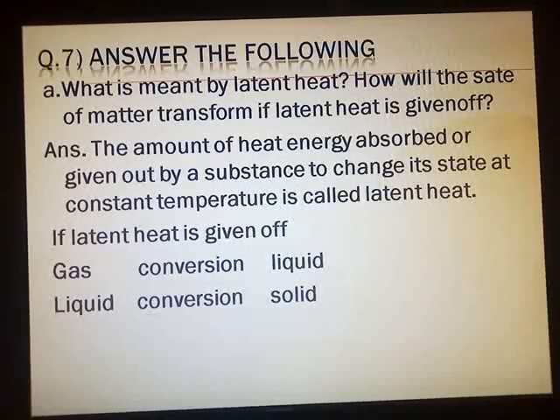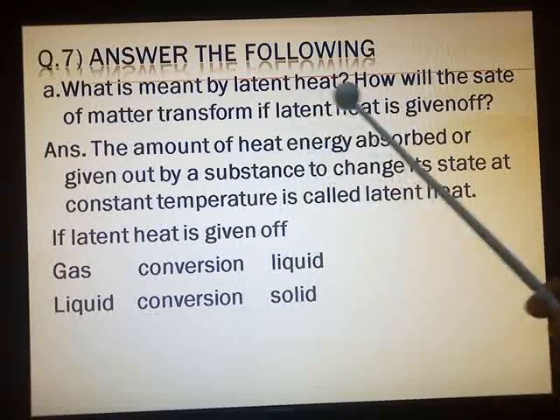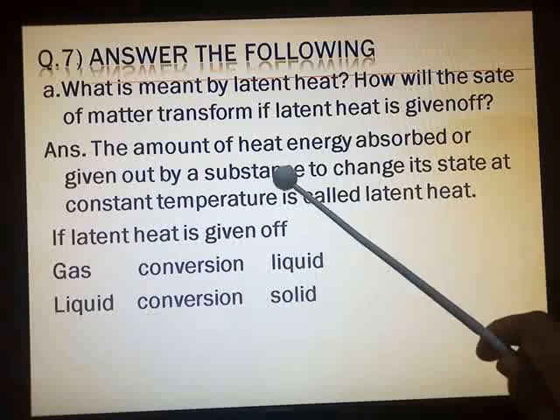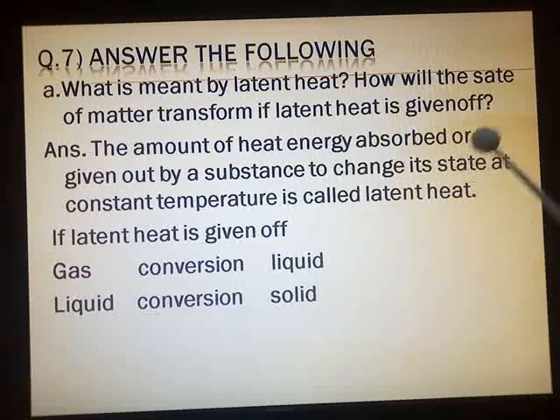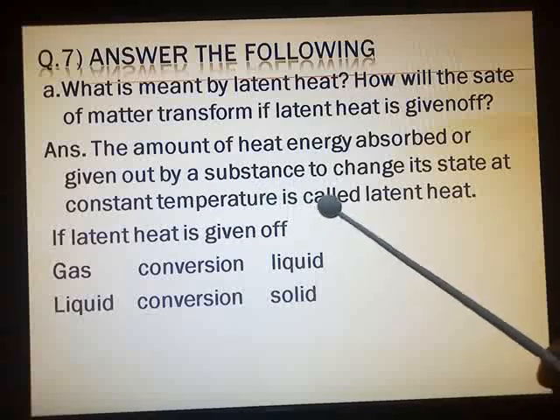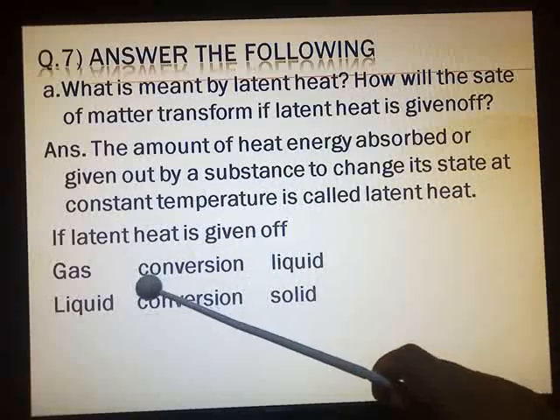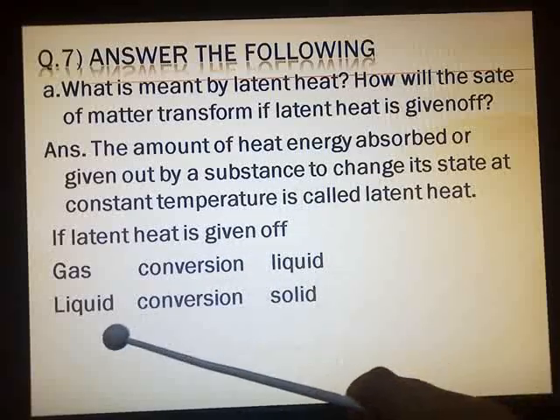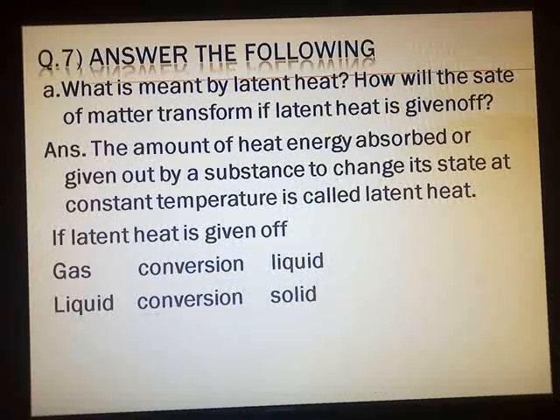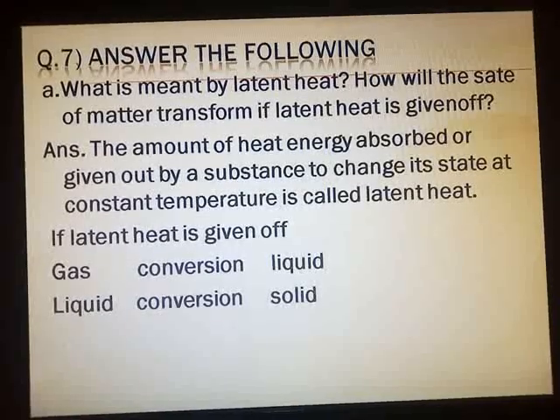So this is the answer for our question number 7A. I hope all of you have written down: the amount of heat energy absorbed or given out by a substance to change its state at a constant temperature is called latent heat. And if latent heat is given out, gas converts into liquid, liquid converts into solid. We move on to our next question now.